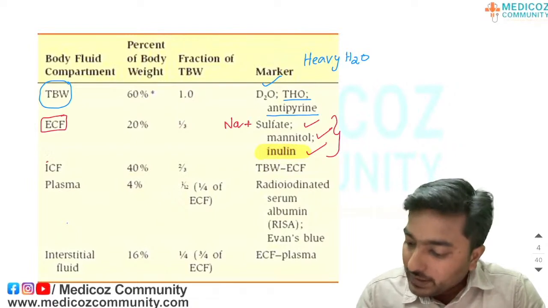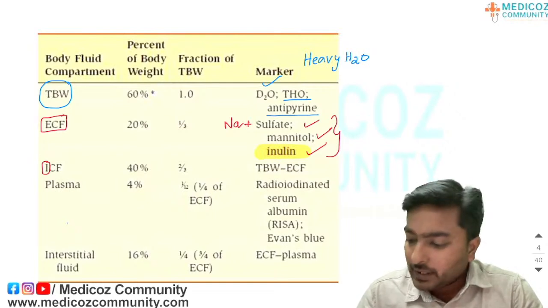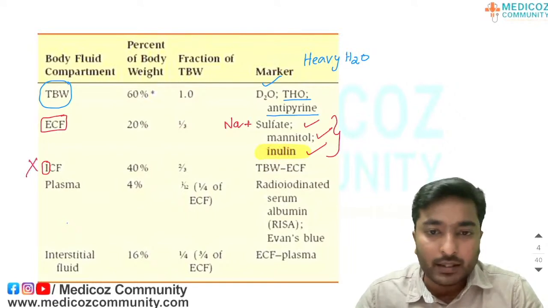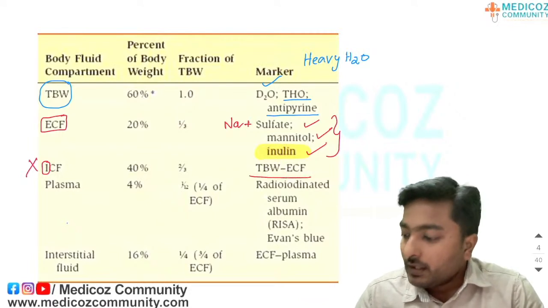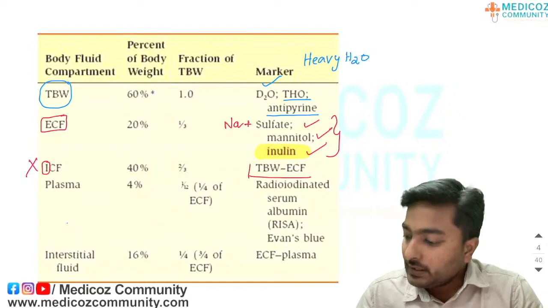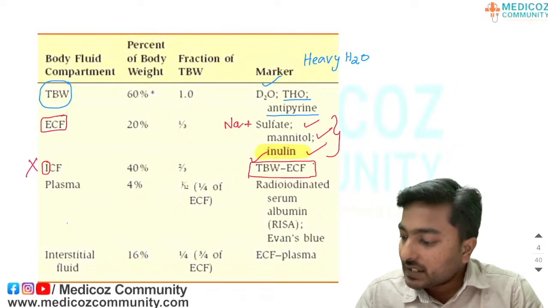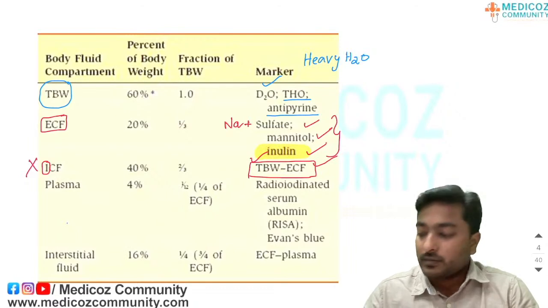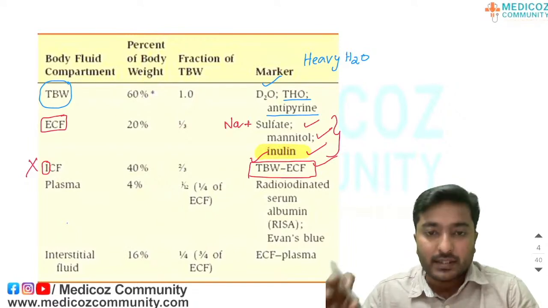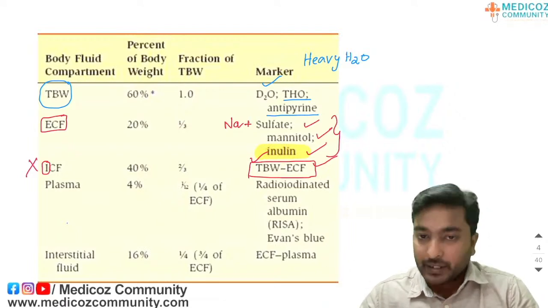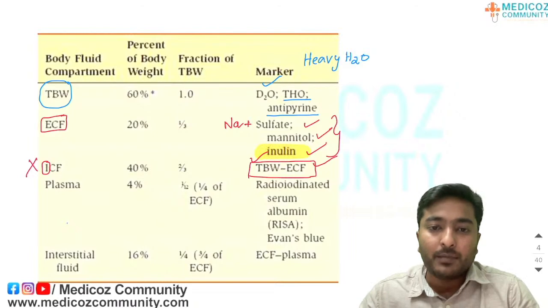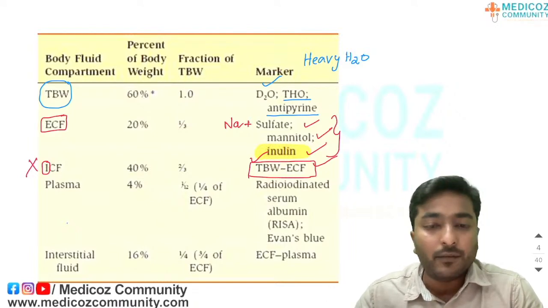And coming to the ICF, we know that ICF cannot be measured directly, we do not have any markers. So, it can be measured indirectly using the formula total body water minus extracellular fluid. We just now saw the markers available to measure total body water and the markers available to measure extracellular fluid. With the help of these markers, we first find the total body water and extracellular fluid volume separately. Then upon subtracting these two volumes, we will get the intracellular fluid volume.